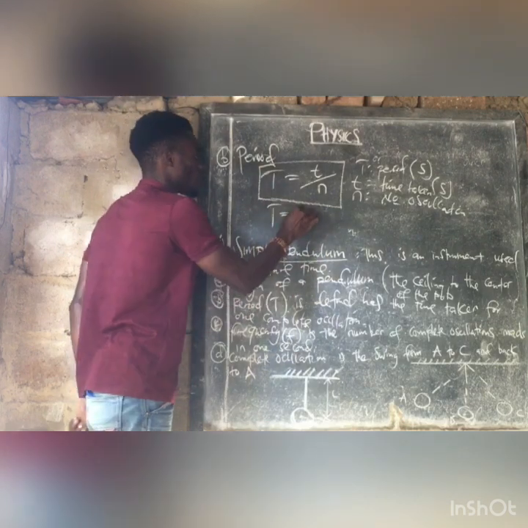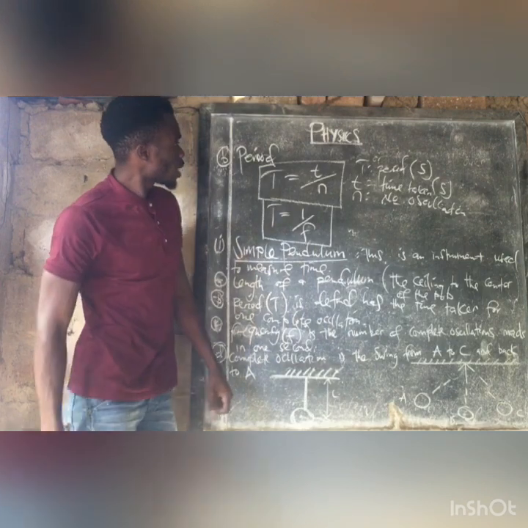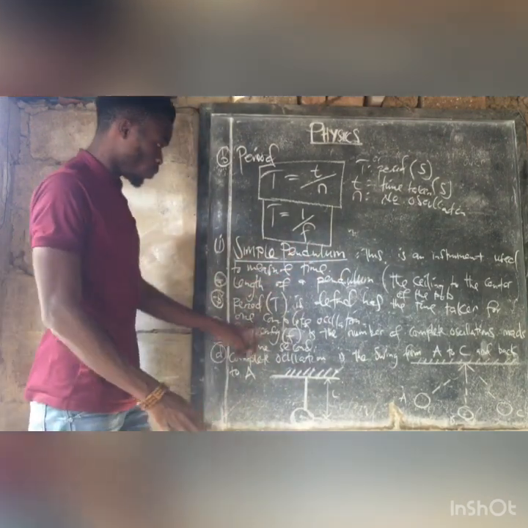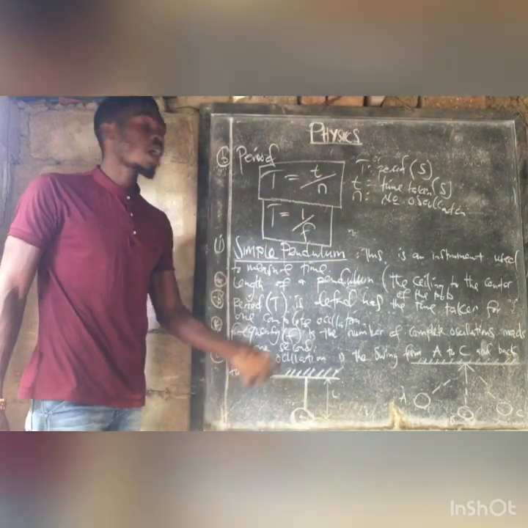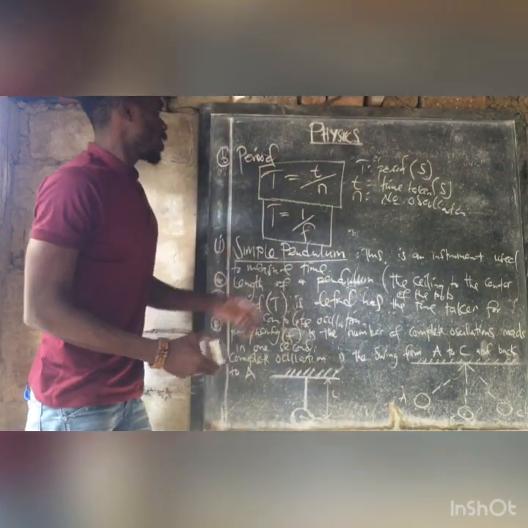Apart from this, there is another formula that we can use to calculate period, which is T is equal to the inverse of frequency. I can use these formulas when I come to do my examples. We can see how we use these formulas. Okay, I think it is clear here.